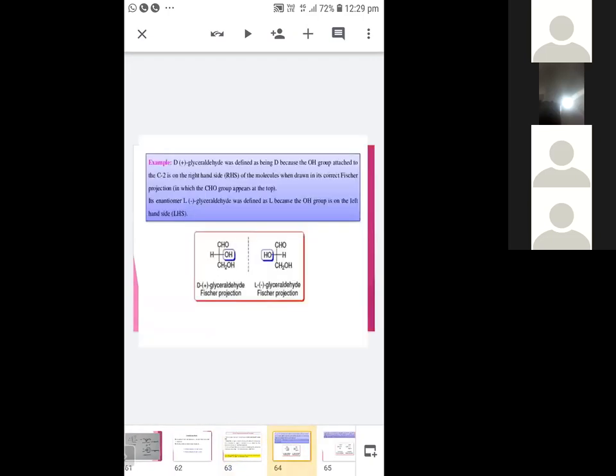Okay, so see here, the glyceraldehyde is given. If the OH group is on the left side, then it is denoted by the symbol L. If it is on the right side in the glyceraldehyde, it is denoted by the symbol D in Fisher projection. Okay, clear? So that is the DL system, DL notation, very simple. You just look at the compound in Fisher projection. If OH is on the right side, then it is denoted by the symbol D. If OH is on the left side, then the symbol is L. Okay.